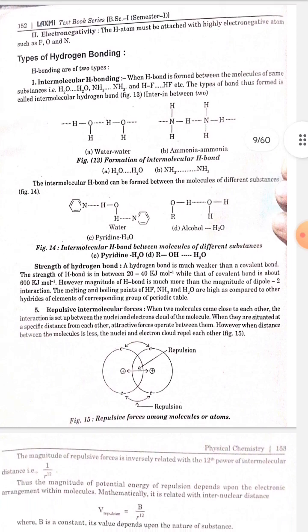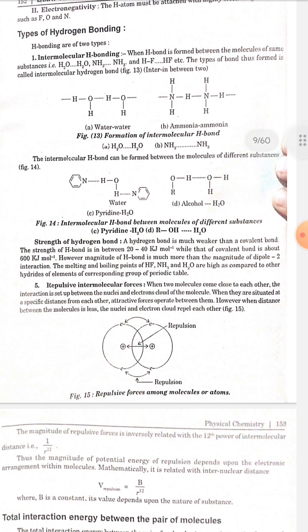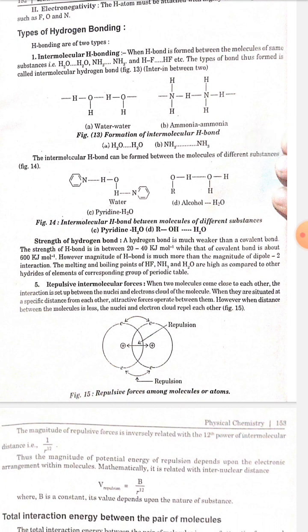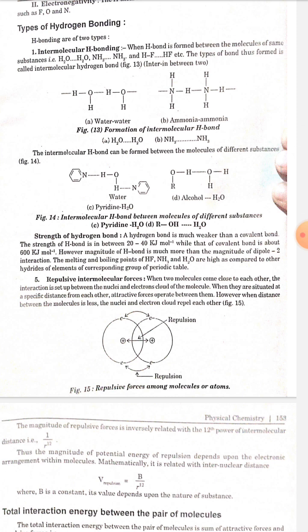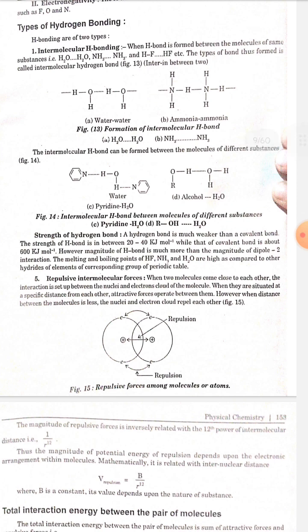Strength of hydrogen bond. A hydrogen bond is much weaker than a covalent bond. The strength of hydrogen bond is in between 20 to 40 kJ per mole, while that of covalent bond is about 600 kJ per mole. However, the magnitude of hydrogen bond is much more than the magnitude of dipole-dipole interaction. The melting and boiling points of HF, NH3 and H2O are high as compared to the hydrides of elements of the corresponding group of the periodic table.